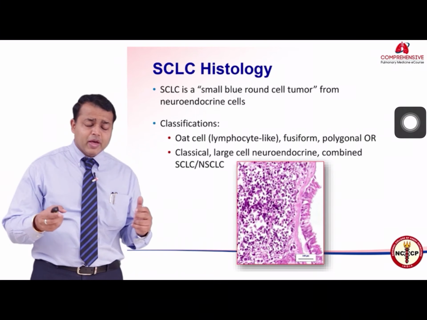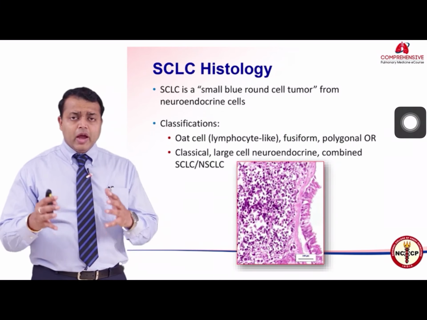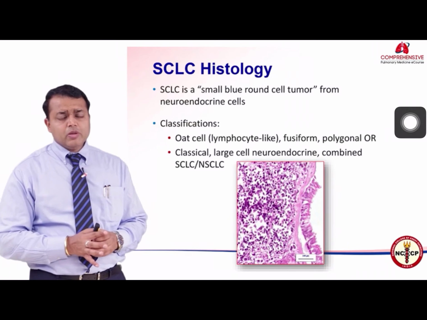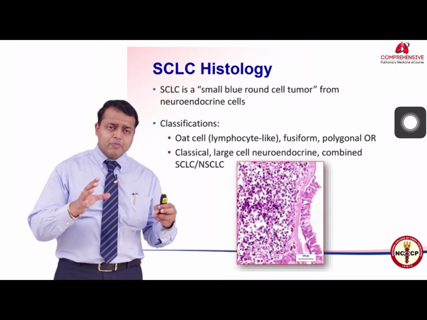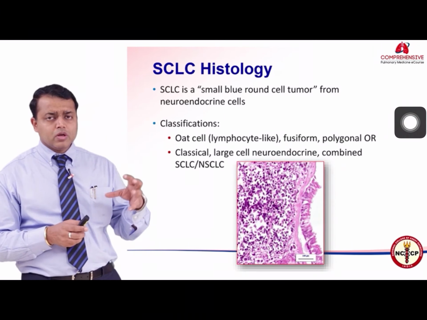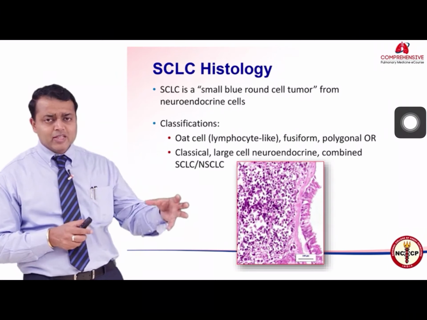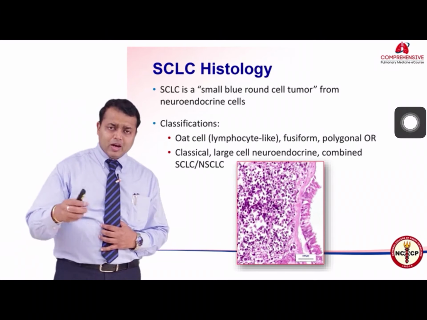Also, sometimes you may have a mix of non-small cell lung cancer and small cell lung cancer, and if that be the case, the patient must be treated like a small cell carcinoma of the lung, because by far it has a poorer prognosis as compared to non-small cell lung cancer. So the cancer which is more aggressive, higher grade, should be treated rather than the relatively lower grade tumor.